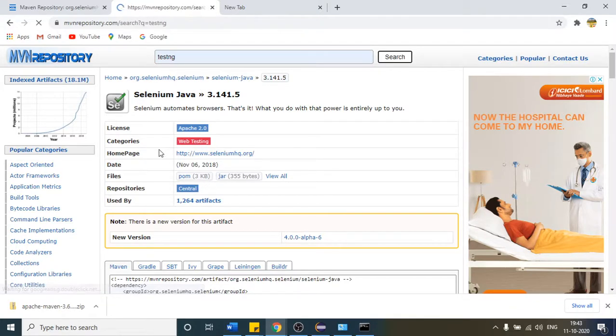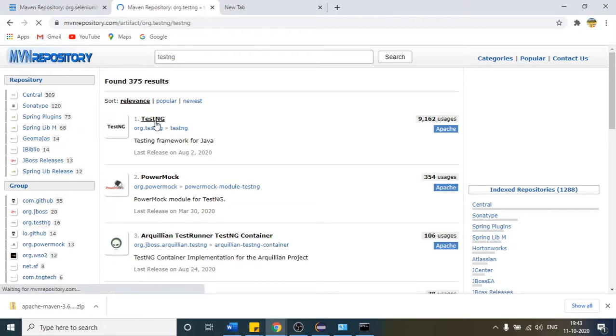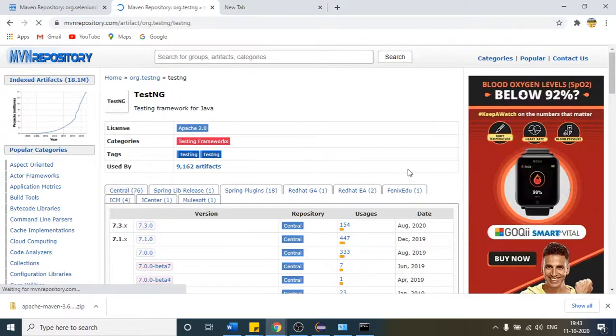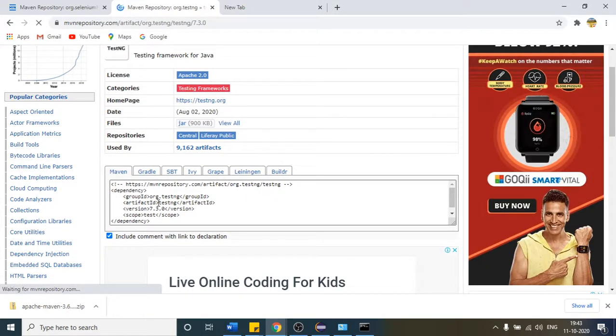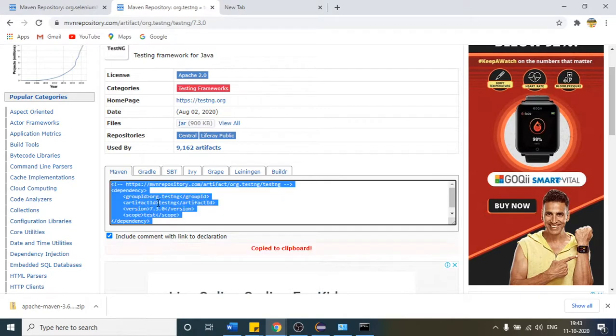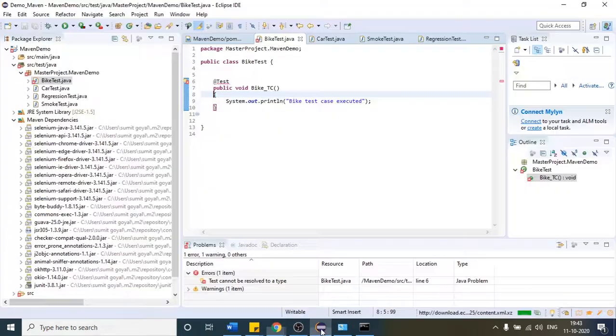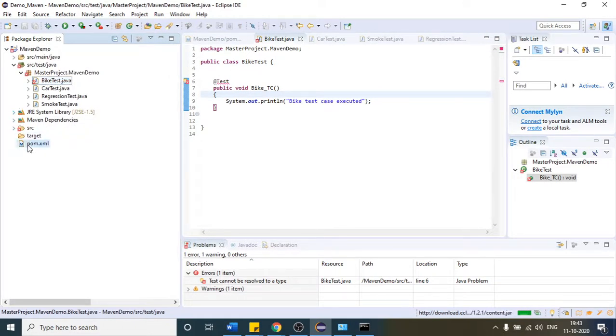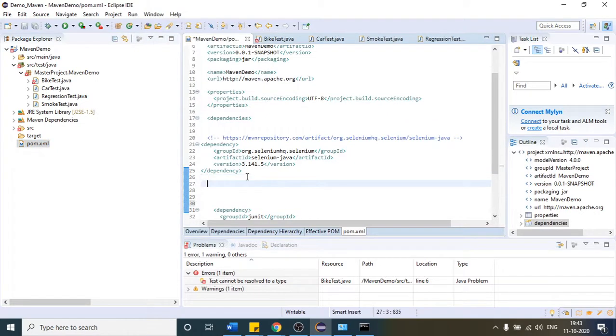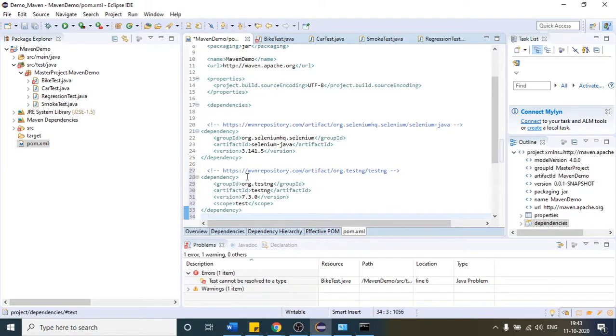Okay, so this is the one. Click this, and come to this latest one. After that just copy this. You can see artifact id testng, which means I want the testng jar file. Copy this. As of now you will not see any testng jar file; all are Selenium and one is JUnit, which we were already having. Once I come here again, I paste that dependency inside the dependency tag and press control save.